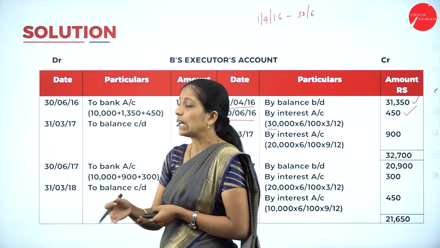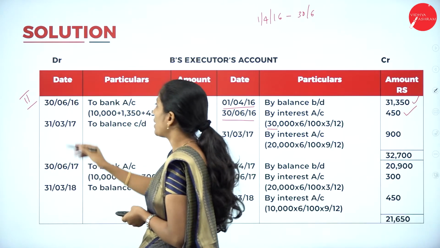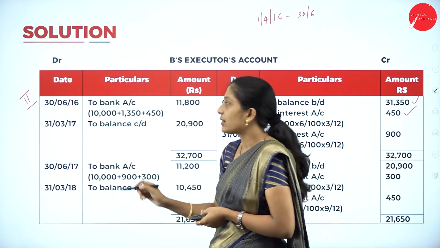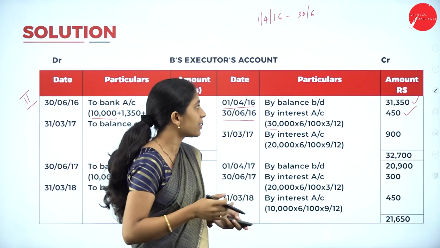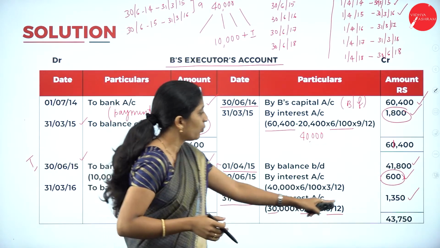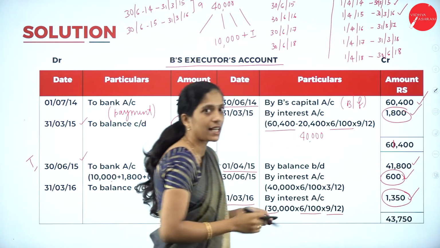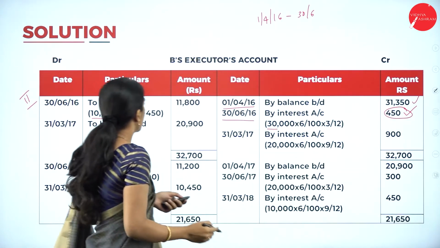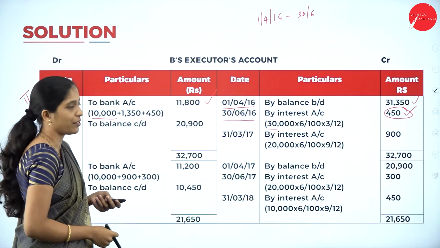Now we are going to make the payment. They are going to make the second payment now. Second installment, 30th June 2016, to bank account. So 10,000 is the annual installment plus interest. Here 1,350 interest is for the second installment, plus 450. So 1,350 plus 450, we will get 11,800.